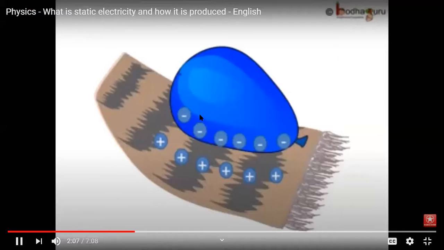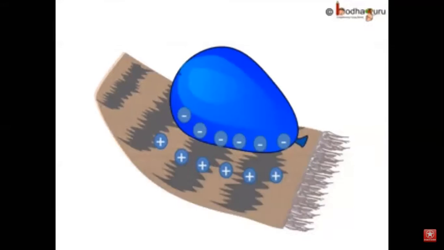We often create such charge or static electricity by rubbing two materials. Such charge can be positive or negative. When we create static electricity by rubbing two objects, say we rub a balloon with woolen cloth, then one object gets positive charge and the other gains negative charge.